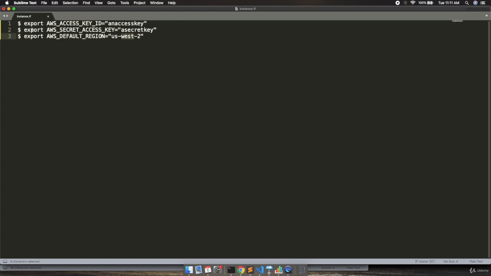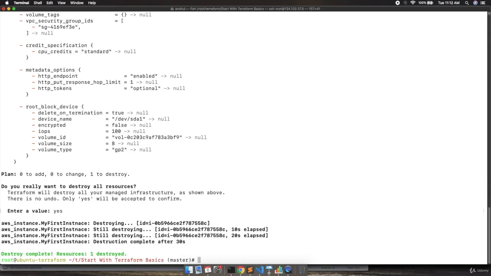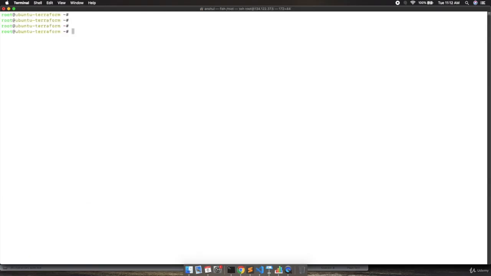First I will set the first one. I will clear out the console. So first we will provide the environment variable access ID, and you need to provide export AWS access key ID, and you need to provide your access key over here. In my case, I need to provide my access key. In your case, you need to provide your own access key. My access key is this. I will hit enter.